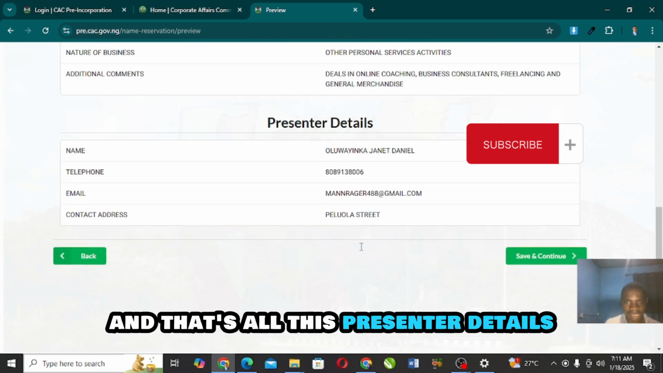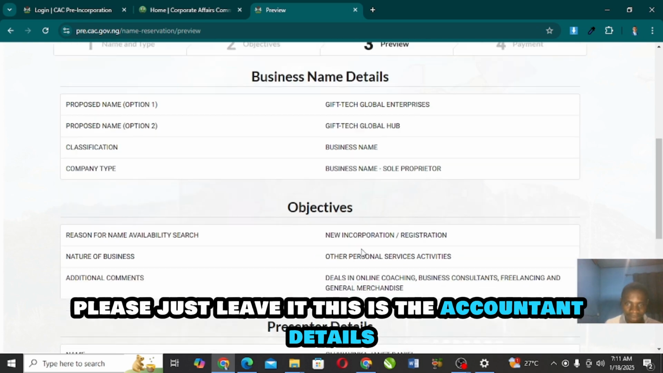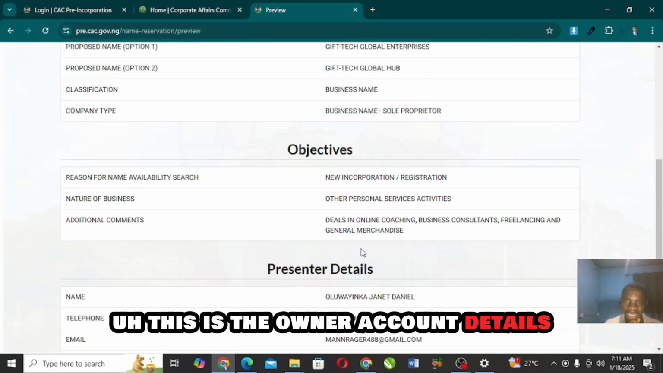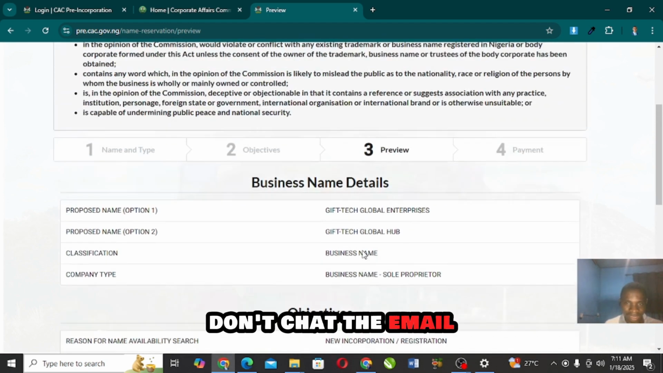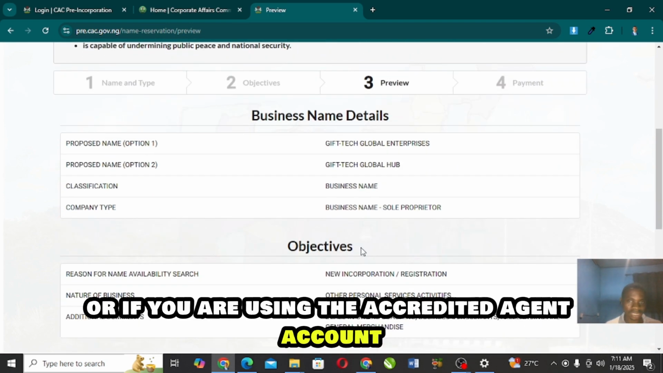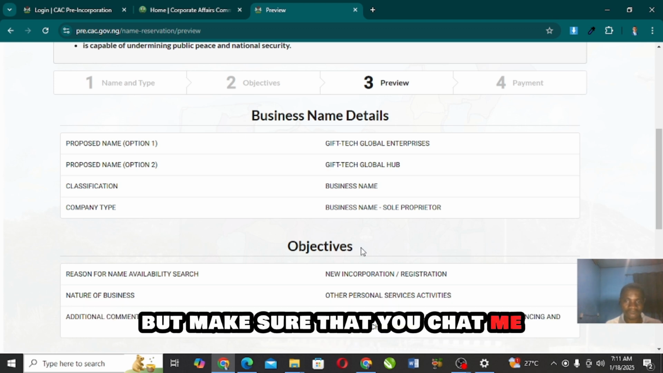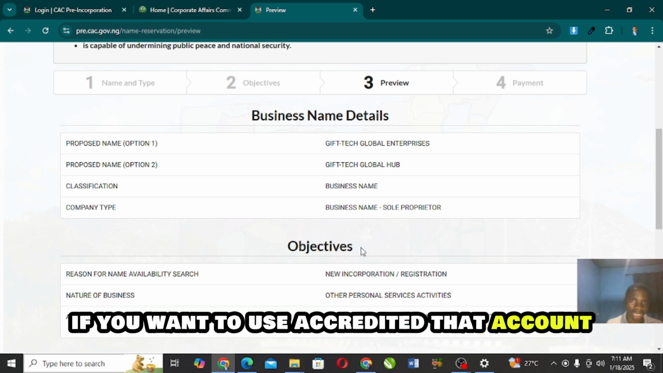This presenter details, please just leave it. This is the accountant details, you don't need this. This is the owner account details. Please don't call this number, don't chat the email if you are using the accredited agent account. But make sure that you chat me if you want to use accredited account.